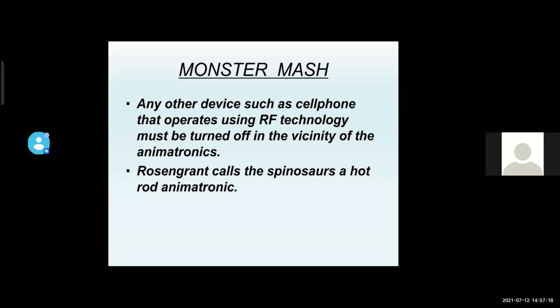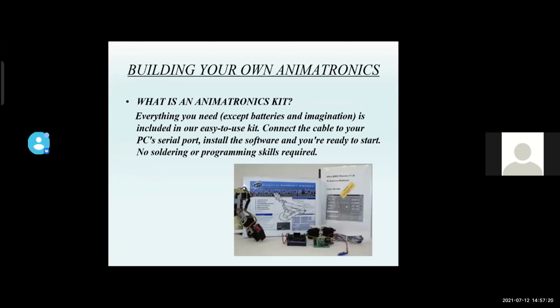Next, building your own animatronic. Everything you need is included in our easy to use kit. Connect the cable to your PC serial port, install the software, and you are ready to start. No soldering or programming skills required.